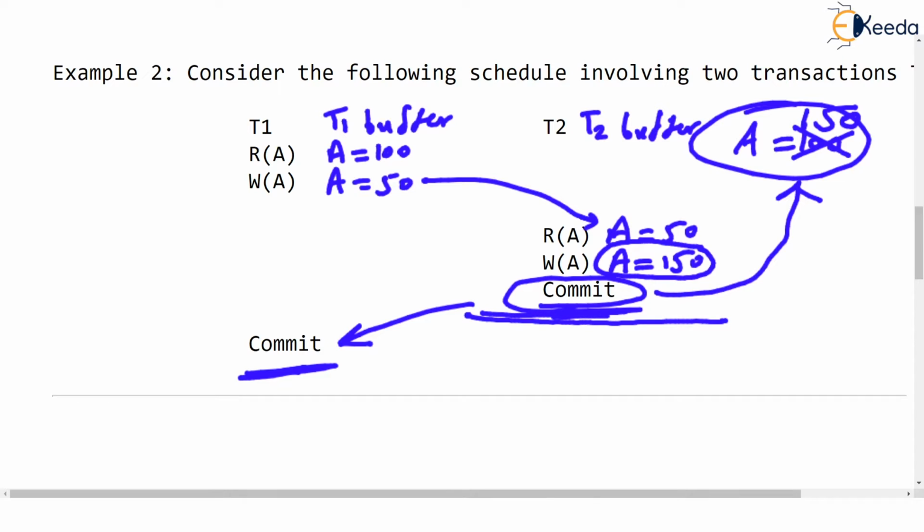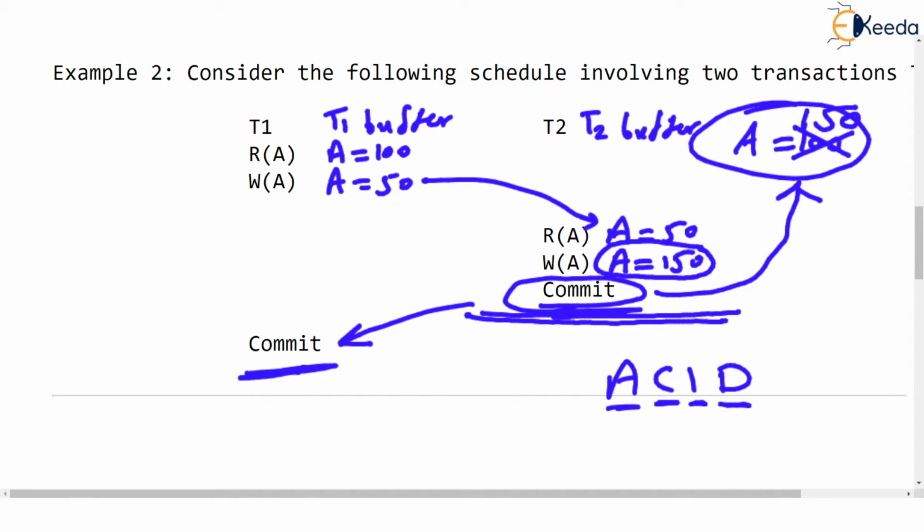Now I hope you remember the ACID property. A means atomicity, C means consistency, I means isolation, and D means durability. The point is that once the changes are committed in the data store, those changes are permanent. By permanent, you have to believe that those changes are consistent and correct, and those changes cannot be changed.